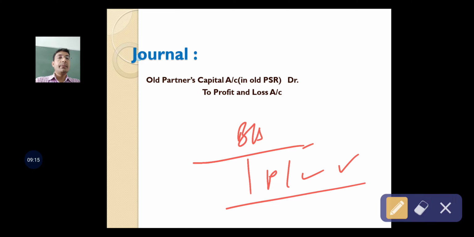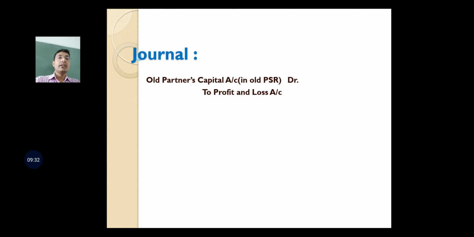This debit balance of profit and loss account also belongs to the old partners, and the old partners should bear it in the old ratio. Therefore, the PL account will be credited and the old partners' capital accounts will be debited in the old profit sharing ratio. Reverse is the case, and therefore the journal entry has also been reversed.